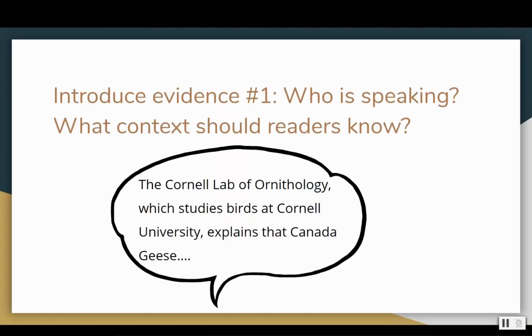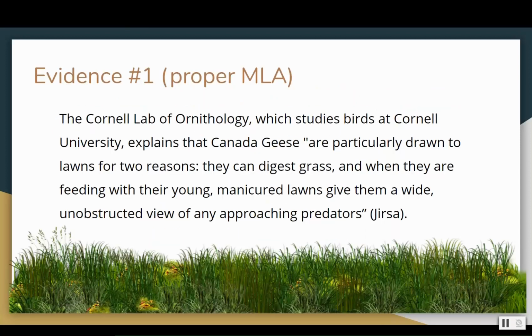All right, introduce evidence number one. So who's speaking? What context should our readers know? This tells us just a little bit of context about who is speaking, and it helps your reader know what's going on and whether your evidence seems credible. So this student used the Cornell Lab of Ornithology, which studies birds at Cornell University, explains that Canada geese, ... So let's see how that fits into the first piece of evidence. So evidence number one, in proper MLA.